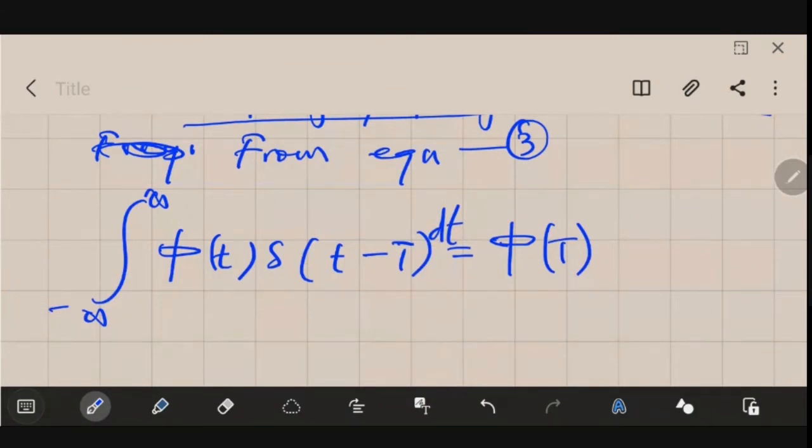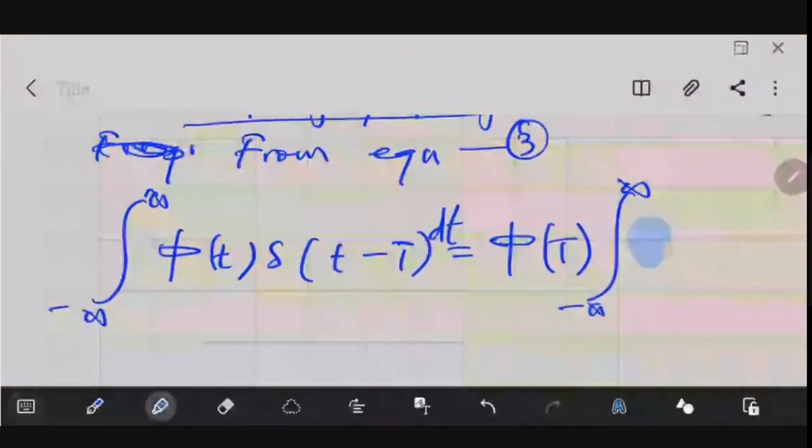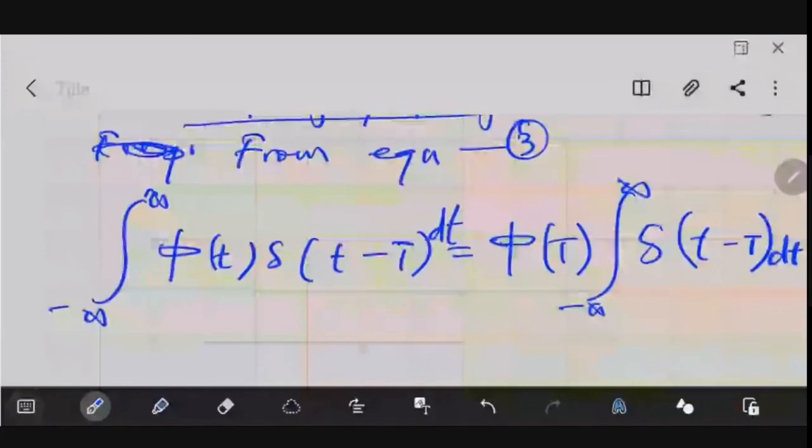So phi of capital T could come outside the integral, and then we have integral from minus infinity to infinity of del of small t minus capital T dt.